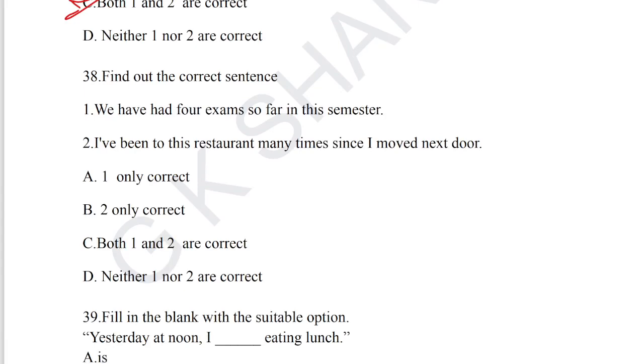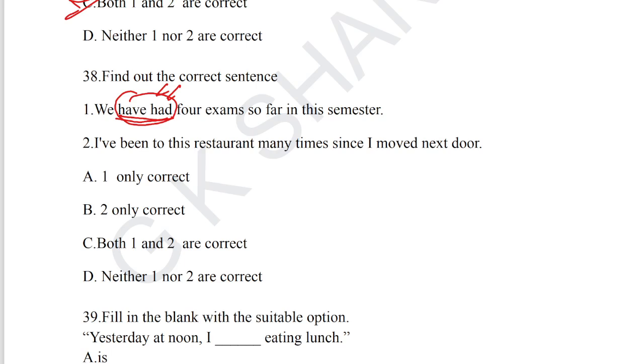38, we have had 4 examinations so far in this semester. Is this correct? Have had, both came in the same sentence. It is exactly correct. We can use two perfect tenses next to each other to indicate the importance of the sentence.